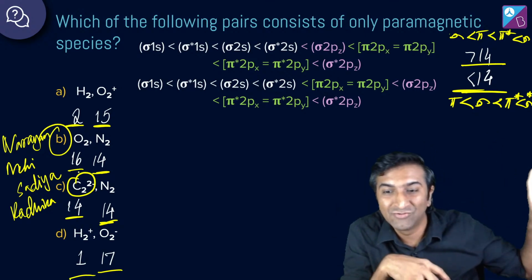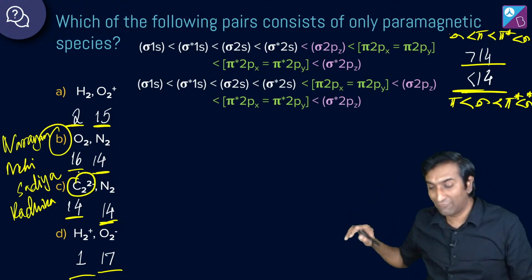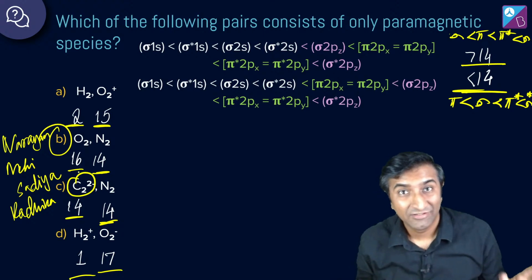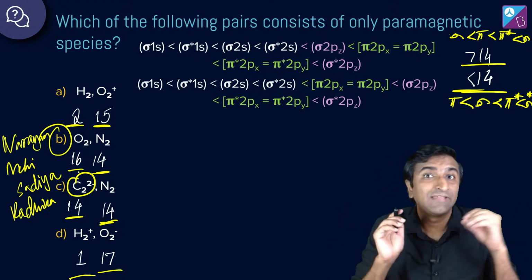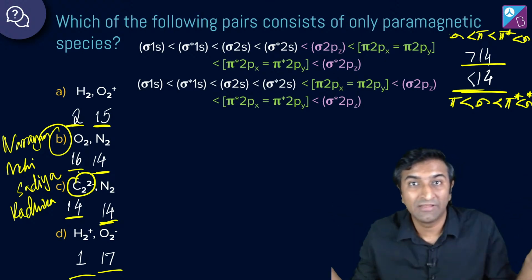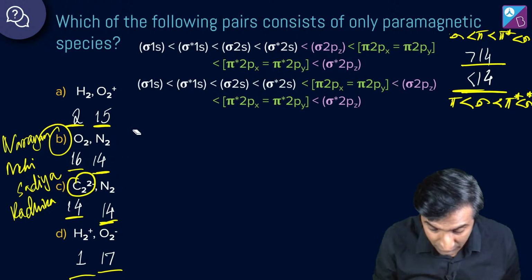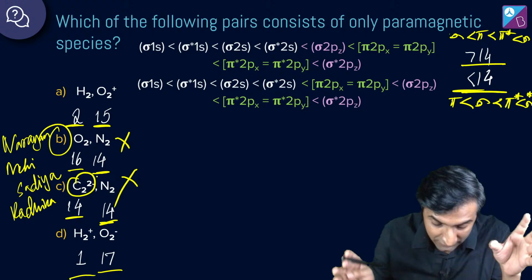Yeah, everything we've studied so far is just coming all together in one place. What is that one place? Here, right now, right? You follow what I'm saying? 14 electrons, isoelectronic species, same bond order, same electron placement. Okay, nothing changes. So if this is paramagnetic, then this will also be paramagnetic, which means both of them cannot be the answer. This is a quick way of eliminating options.